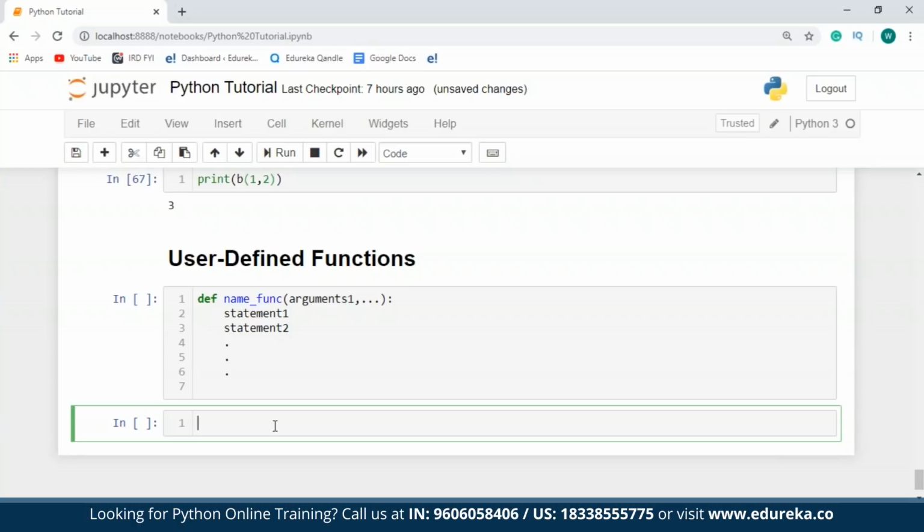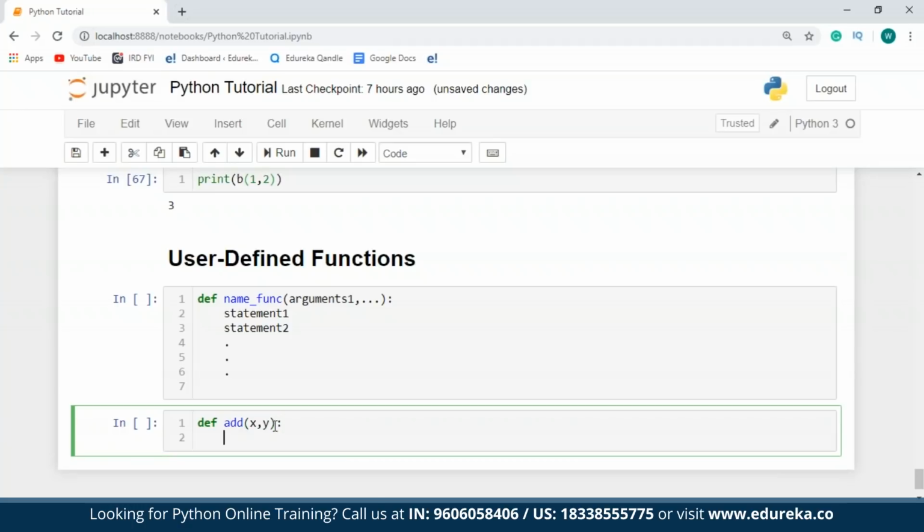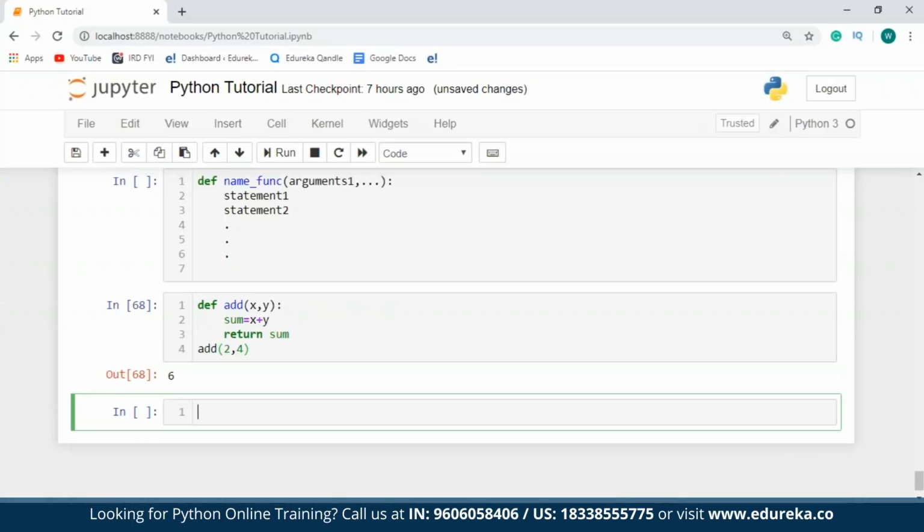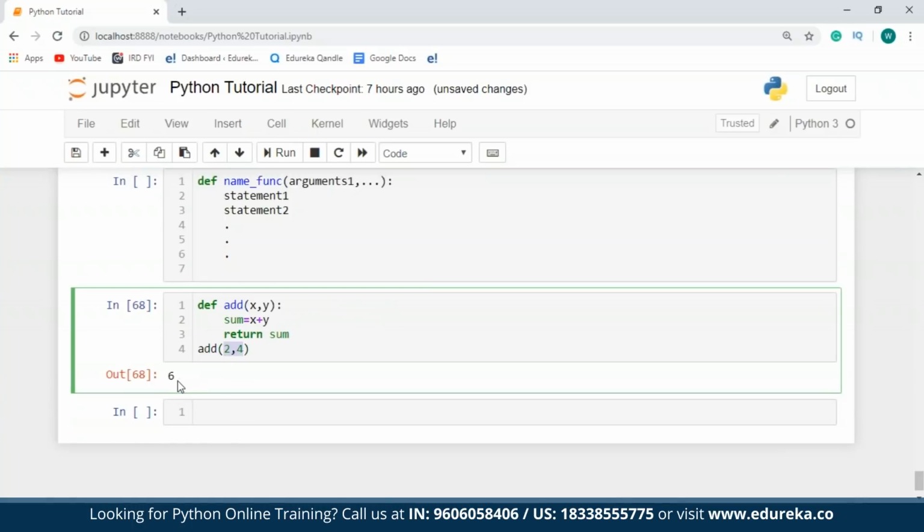So what I'm going to do over here is create a function to add two numbers. So I'll just say define add function. I'll specify the parameters as x and y. And I'll just say the sum is equal to x plus y. And I'll return the value of sum. After this, I'll just have to call the add function and pass the values of x and y. I'll say 2, 4, and I'll run this. So as you can see over here, I have the output for 2 plus 4, which is 6.